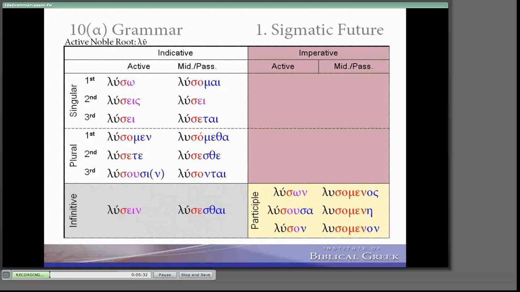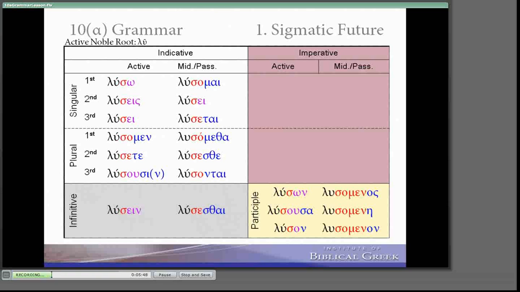Notice that there are no imperatives on these charts, because there are no future imperatives. All imperatives are speech acts. You command something to be done immediately. Now this paradigm is how noble roots will look.